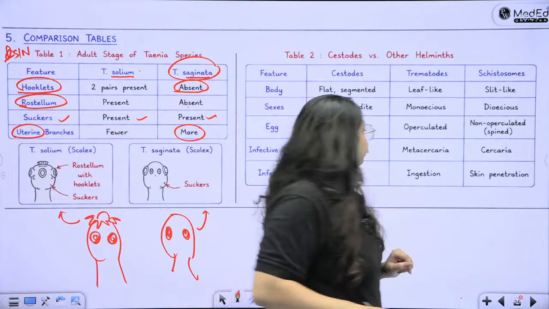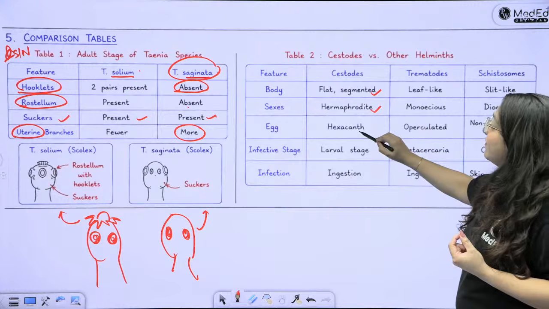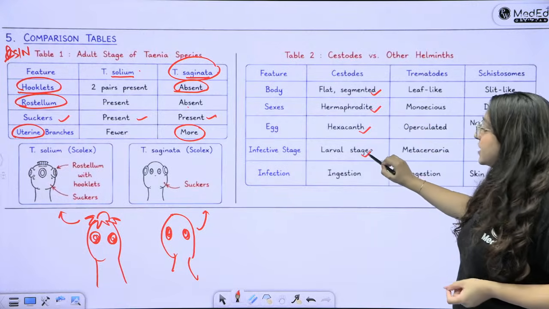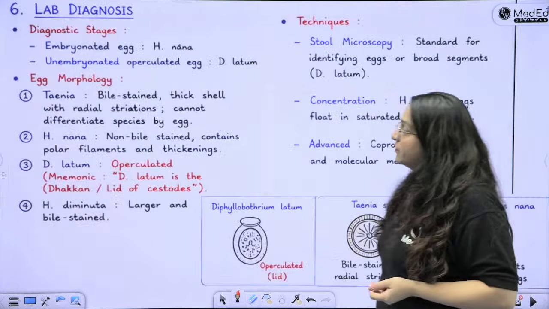Then cestodes have a flat segmented body. They are monoecious. They have a hexacanth egg. Larval stages are the infective stages and infection is by ingestion. Okay, all of these are the common features.